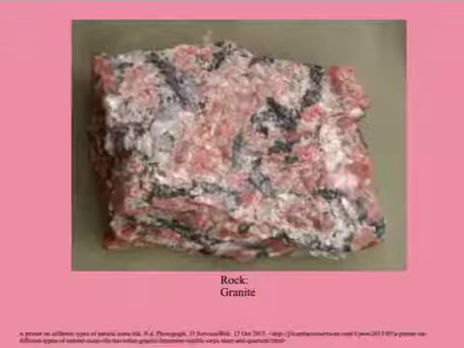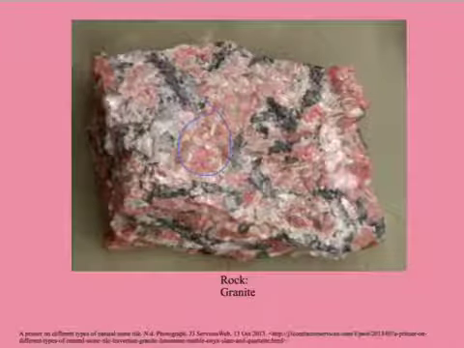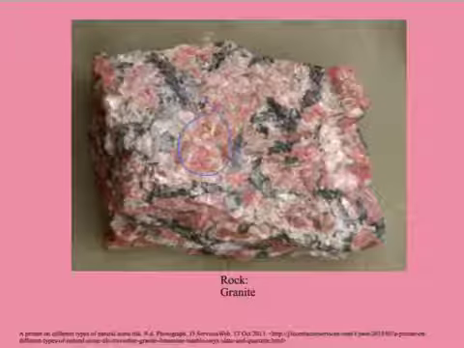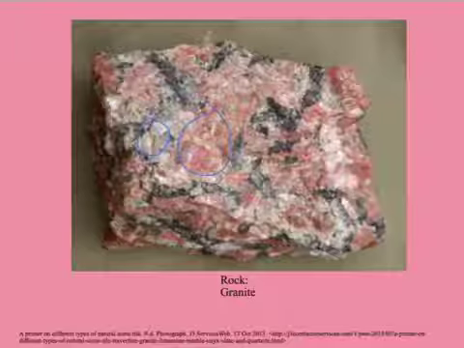The rock granite is a good example of minerals forming as magma cools. In this example, we have this pink mineral here, which is plagioclase feldspar. The whitish mineral here is quartz. The black mineral here is usually amphibole or plagioclase feldspar. So as the magma cools, these different atoms find each other and bond and grow crystals.